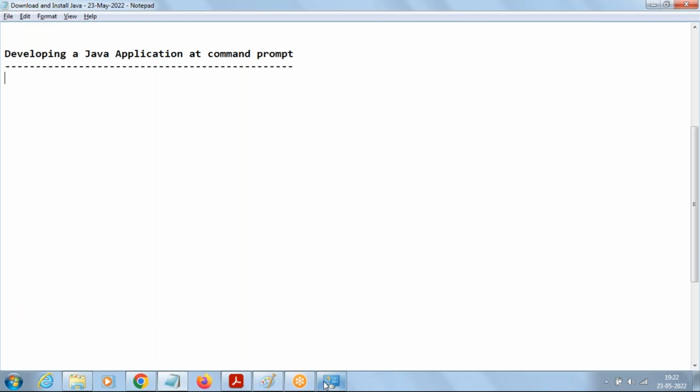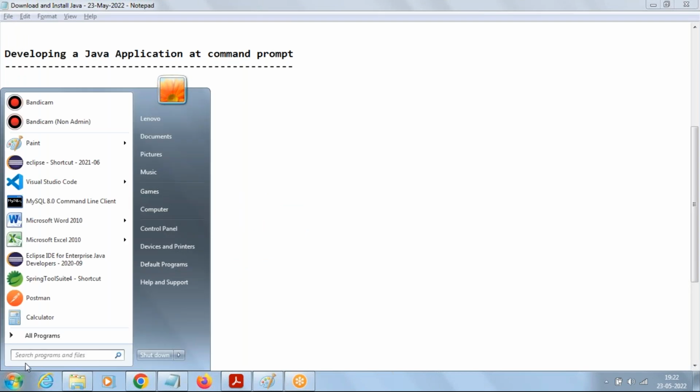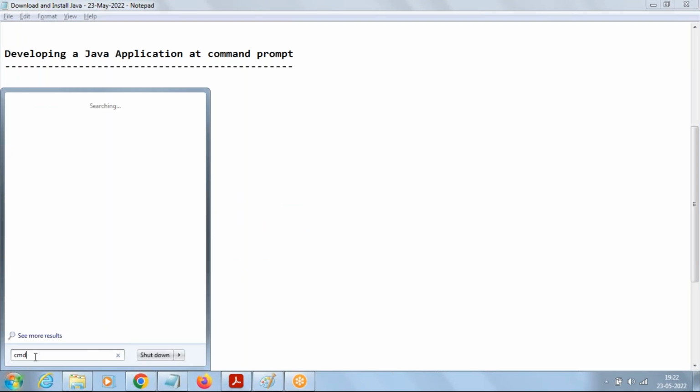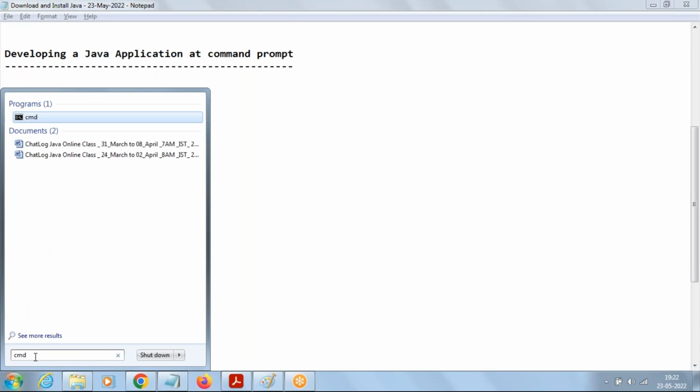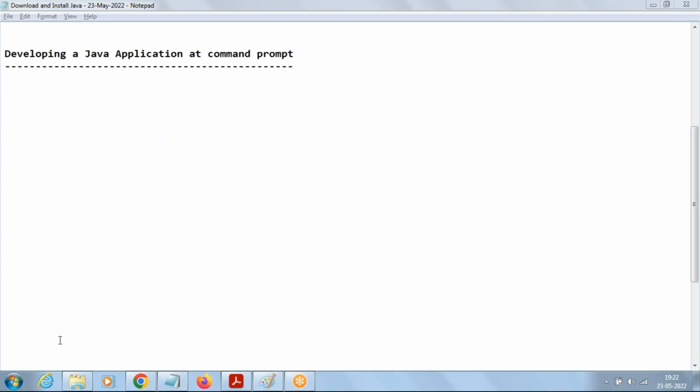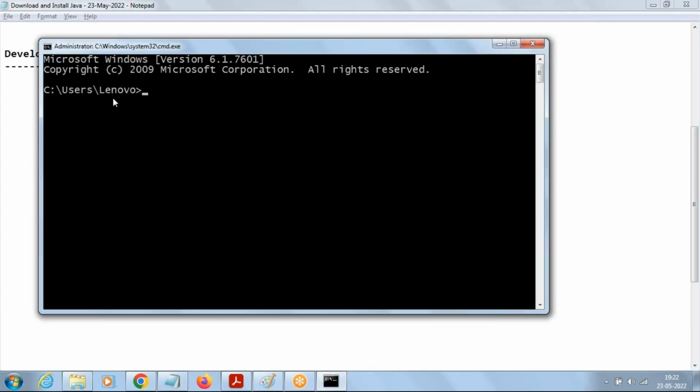First thing, we have to open the command prompt. To open command prompt, in search or run, you can open CMD. In the case of Linux or Mac, we have to search for terminal. Okay. By default, it opens C drive for us. I want to work in D drive, so I'll say D colon. There is no rule that you should work in C drive or D drive or E drive. It's up to us. Whichever place we want to work, it's up to us.